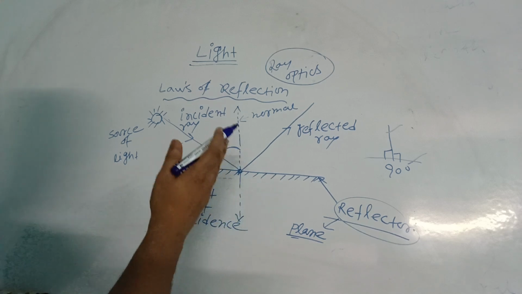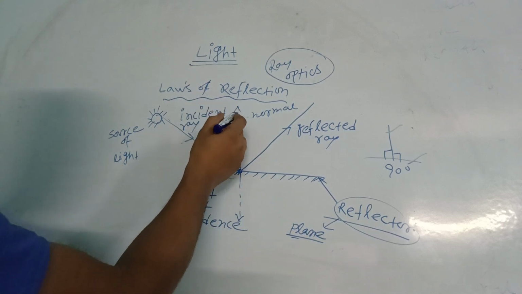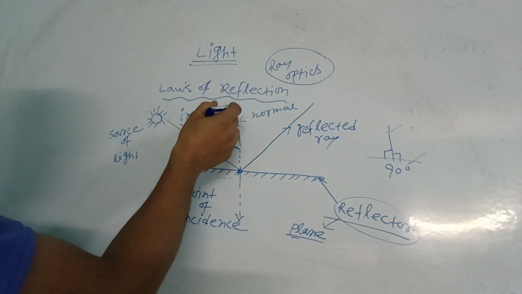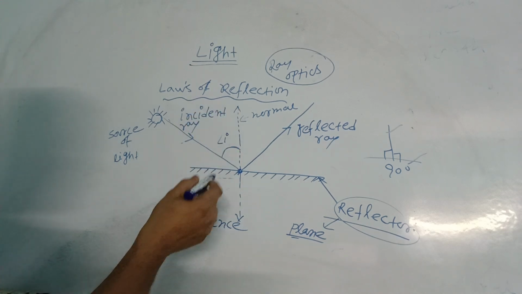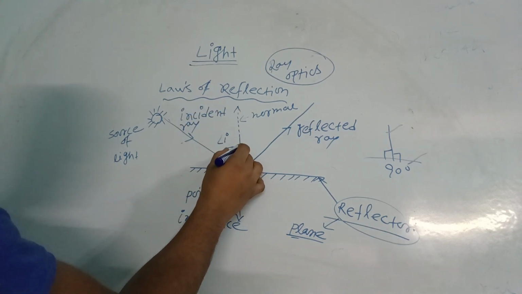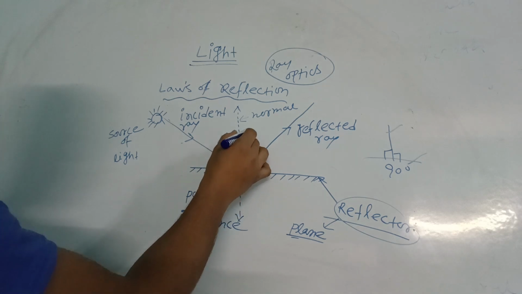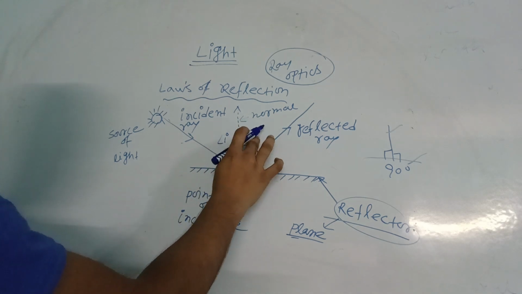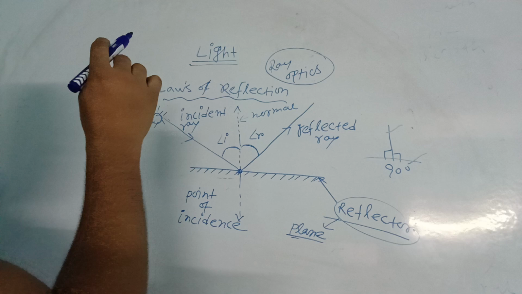Because we have to measure all the angles from the normal. So this is the requirement of the normal. And this angle is known as what? The angle of reflection, denoted by R.